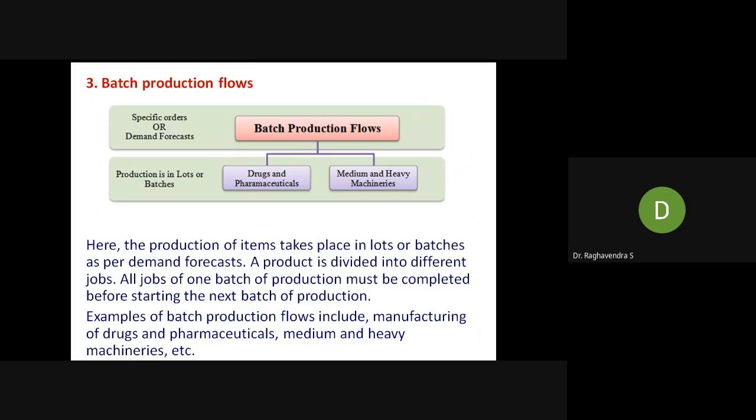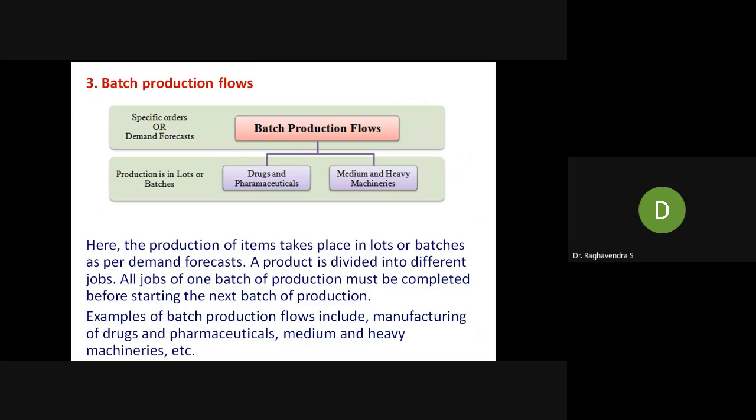Means lakhs together, crores together, they want to produce, because these vaccines are required for each and everyone. Here, the production of items takes place in lots or batches as per the demand forecast. The product is divided into different jobs. All jobs of one batch production must be completed before starting the next batch of production.